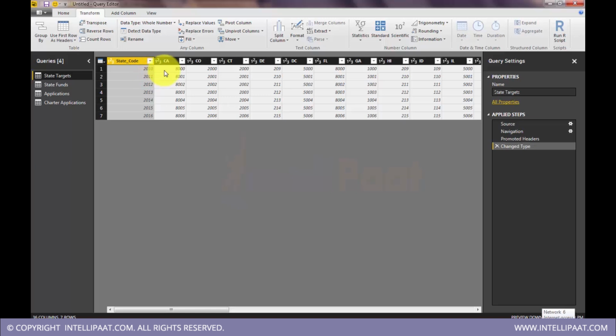See, the first thing is I have to do a pivot of this data. But before doing that, I have to transpose this data because I want to do pivot year-wise. Yeah, you'll understand that. We will see. First, we will do the transpose of this data. So I have state names, state codes, and then years and year-wise targets.